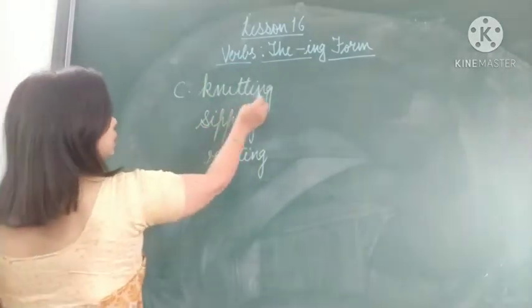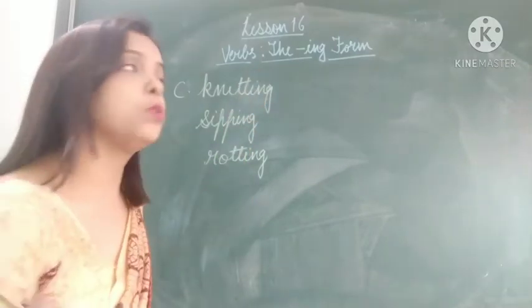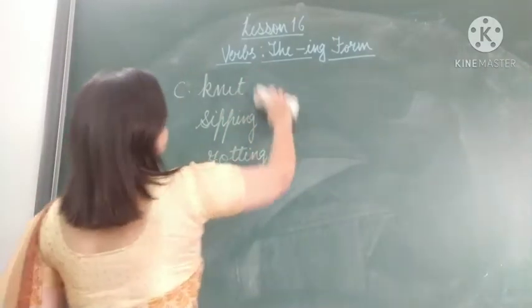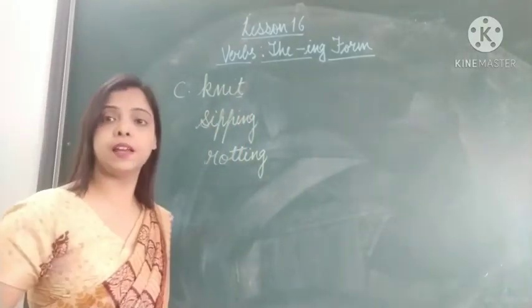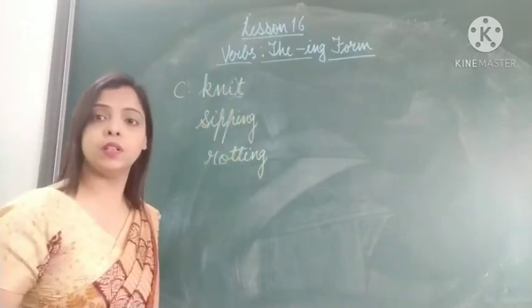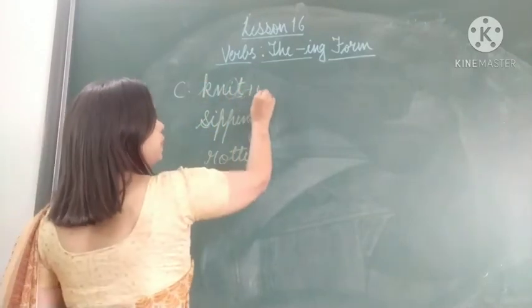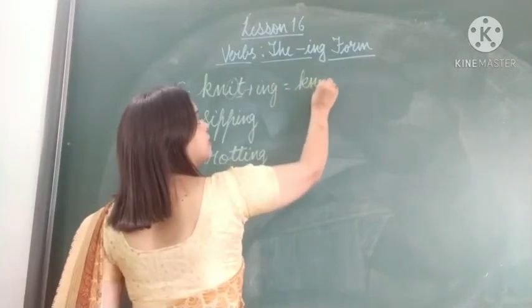If you see knit, K-N-I-T, this is the last letter, and before this I is there. I is a vowel, so when we want to add ing, we double the last letter.